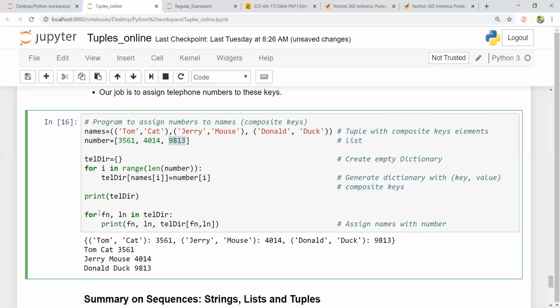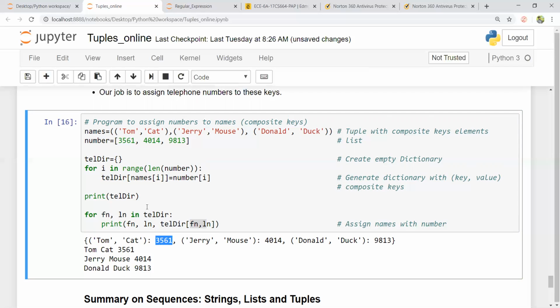And here, yeah, this is one more interesting thing. Here, first name and last name in TLDIR. These are two variables in the telephone directory. I can print first name, last name followed by the value of TLDIR first name, last name. See, very important. The value of first name, last name inside the telephone directory is 3561. Whereas FN, comma, LN: FN is Tom, LN is cat. TLDIR of Tom, comma, cat is 3561. So this is an example of a program to assign numbers to names using a composite key structure.